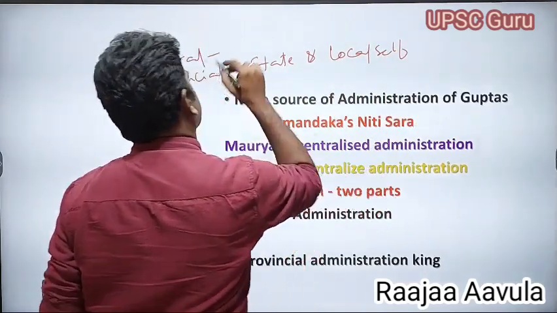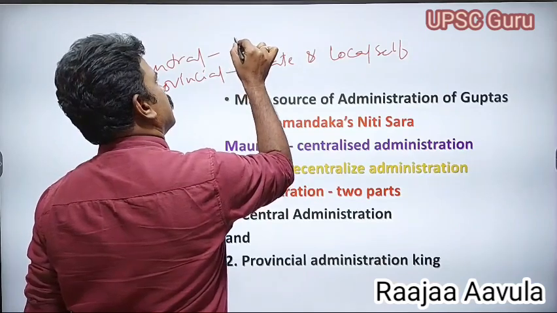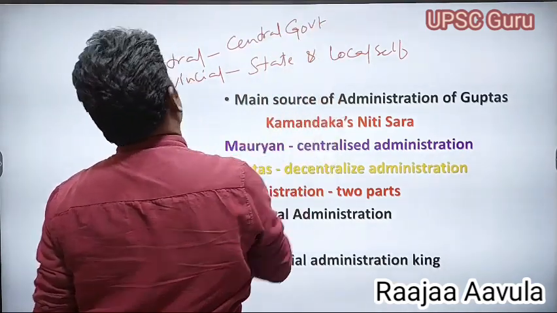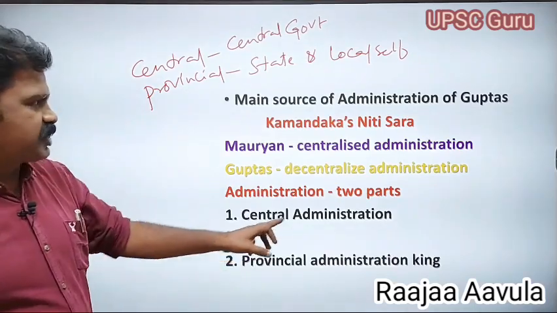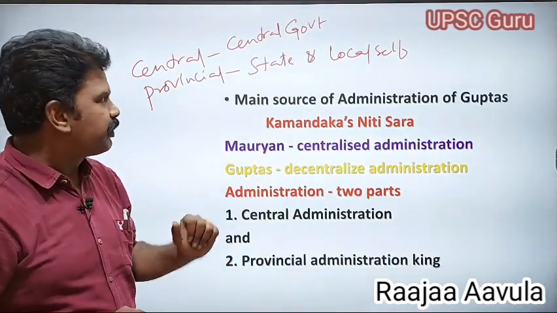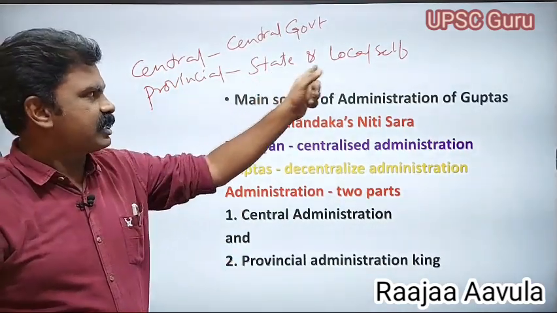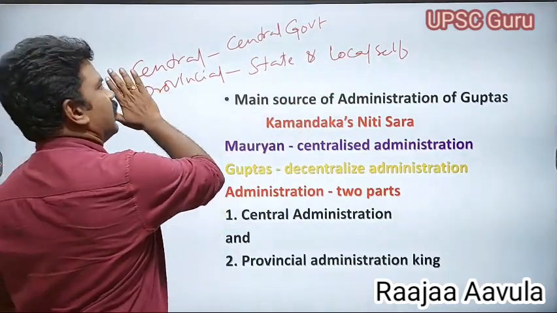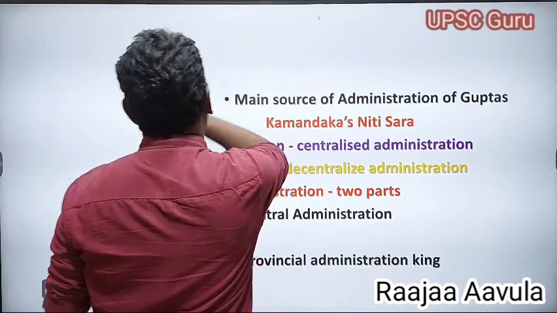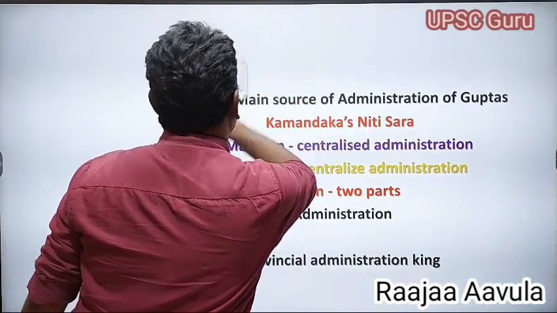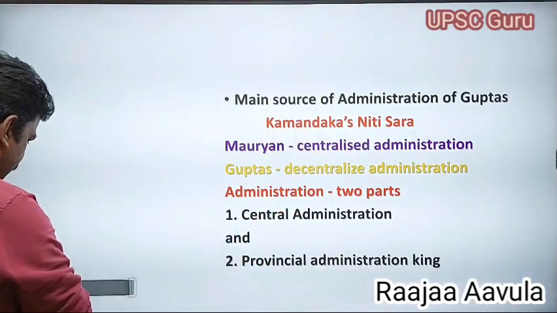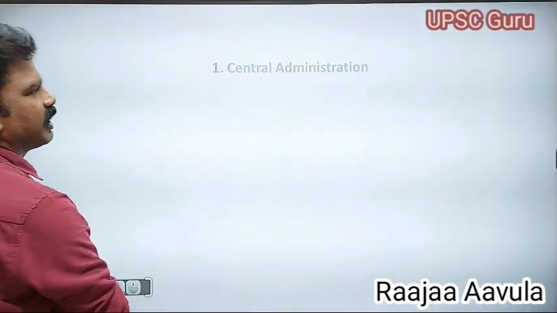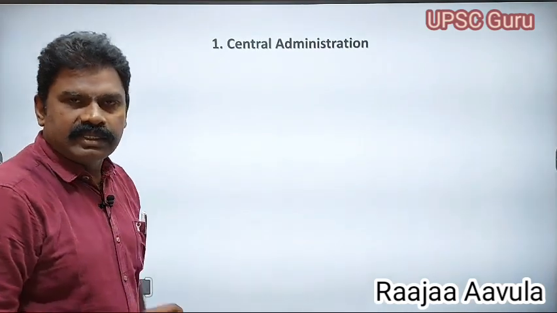If you compare with the present day, central administration is the central government. Provincial administration was under the control of the state and local self-government. Okay, understand this? I think you got my point, because if you compare with the present day, then only you will be able to understand the things.